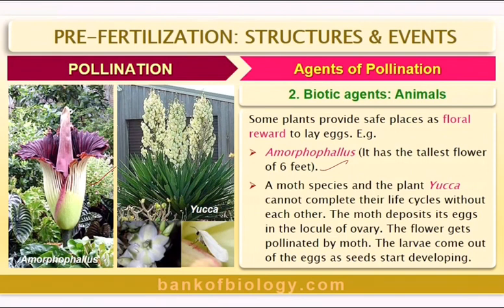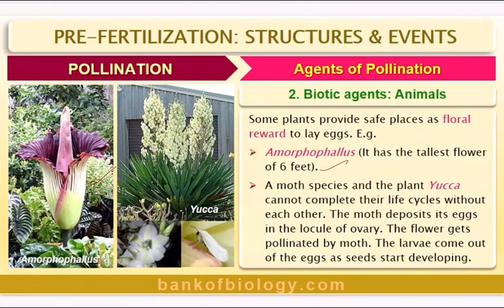Amorphophallus has the tallest flower, of 6 feet. Look at that, Amorphophallus. A moth species and the plant Yucca cannot complete their life cycles without each other. Look at that, Yucca plant. The moth deposits its eggs in the locule of the ovary.